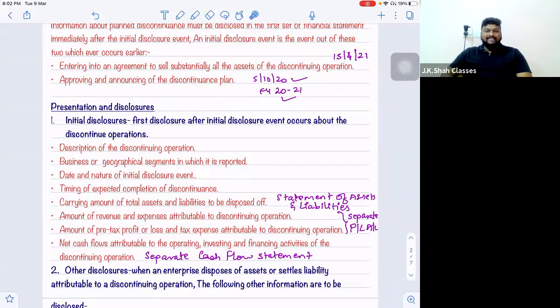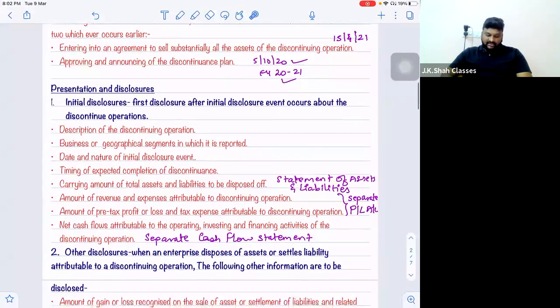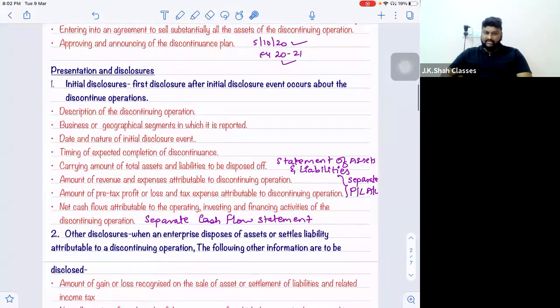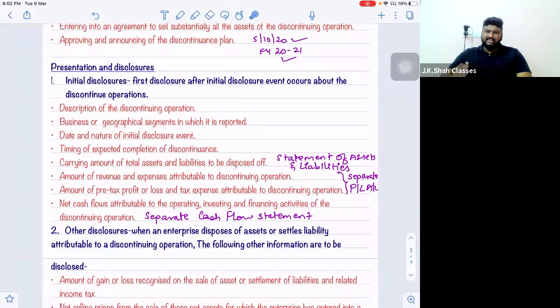Point number 4, expected completion of the discontinuance. It means how many years you are going to take. Expected 2 years, 3 years. Please disclose that also. Point number 5, carrying amount of total assets and liabilities to be disposed of. In simple terms, prepare a statement of assets and liabilities. It is not a balance sheet. It is just a statement of assets and liabilities which will not tally.